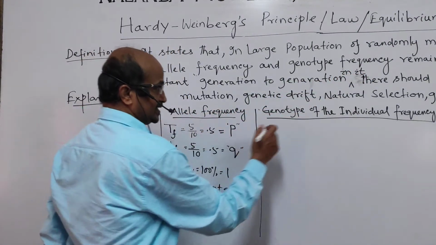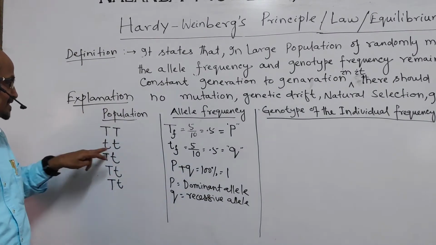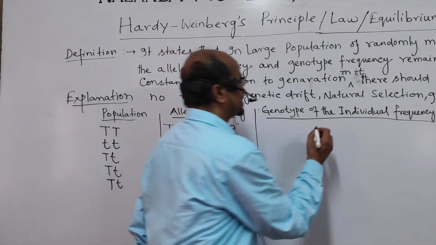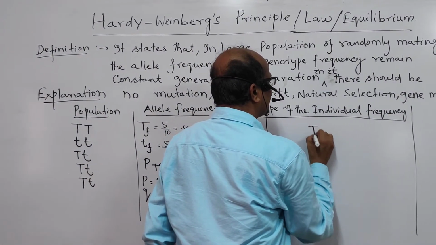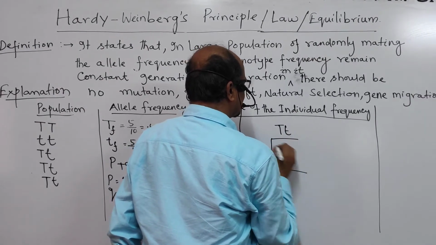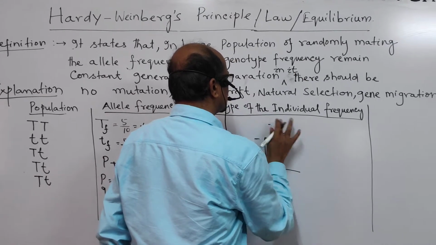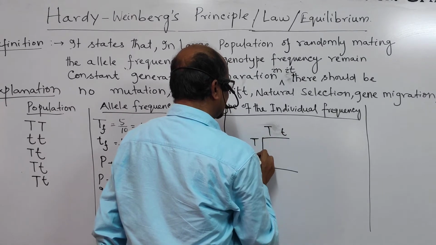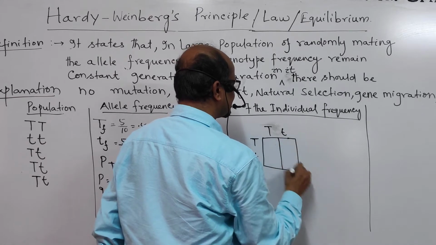Let us see. So there are TT individuals, Tt individuals, tt individuals. How do they remain constant? Here, generally in a population, these 4 varieties of individuals will be seen.